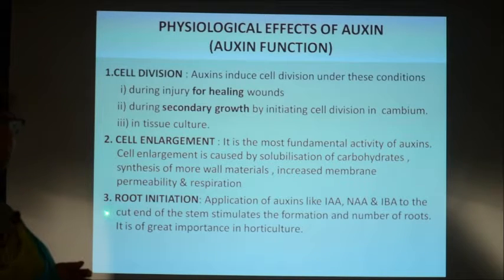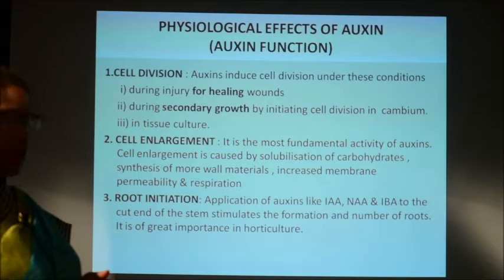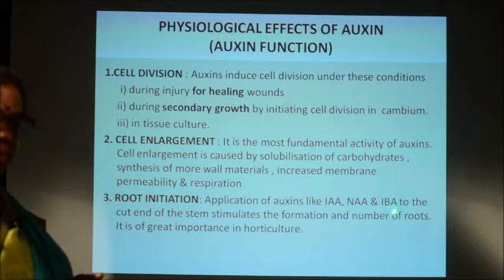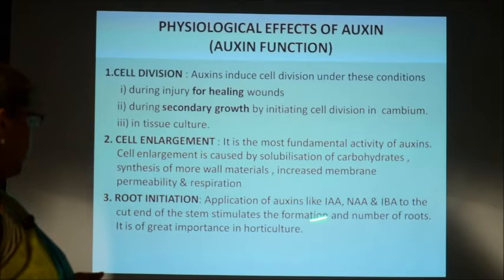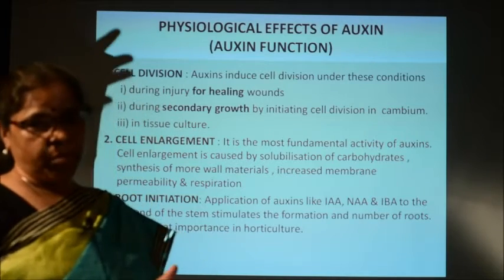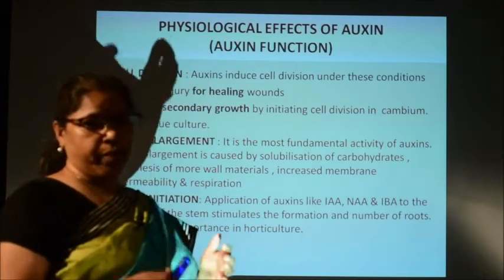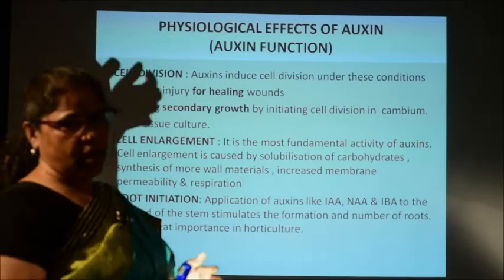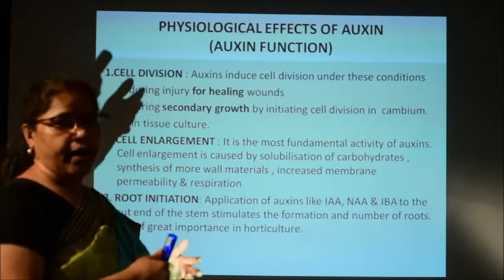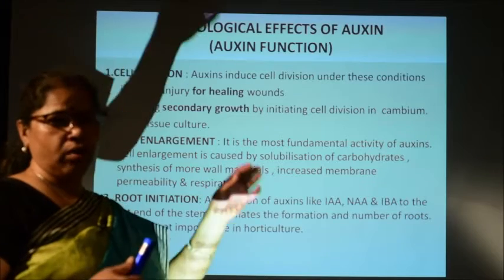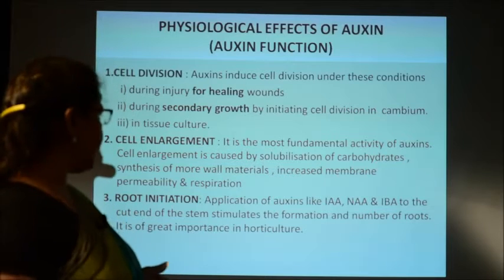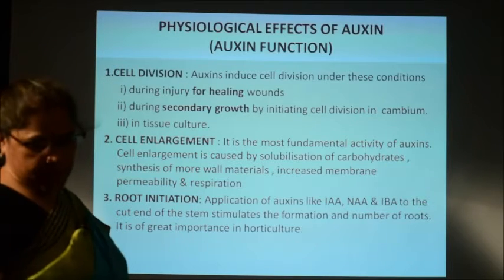Similarly, auxin also helps in root initiation. Application of auxins like IAA, indole acetic acid, naphthalene acetic acid, and indole butyric acid, IBA, can be applied to the cut end of the stem, and they stimulate the formation of roots. Suppose you want to propagate a rose plant through stem cuttings. You take some stem cuttings and dip them into the auxin solution, and after some days the roots will be formed, then you put it in the soil and it will grow into the whole plant. So, root initiation can be induced by this type of auxins.